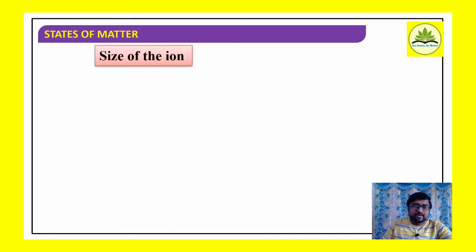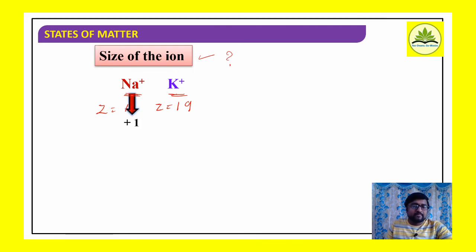Well, then on the other hand, how is size going to influence the ion dipole interaction? Again consider Na+ and K+ ions. Two ions I have considered, Na+ and K+. Sodium has atomic number 11, potassium has atomic number 19. Both are going to carry equal charge. Sodium is +1, potassium is also +1. Then in such a case, which factor is going to influence? It is the size of the ion. If any two ions have the same charge, then we have to think of the size of the ion.